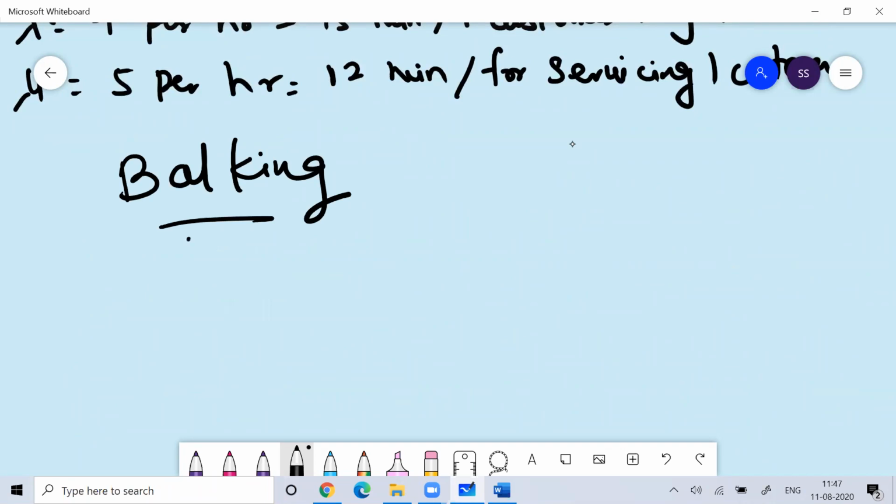Balking is basically the phenomenon where, imagine you came to a ticket office, or post office, or passport office for some service. You reached around 1 o'clock, and at 4 o'clock the passport office gets closed, and you saw too many people standing.